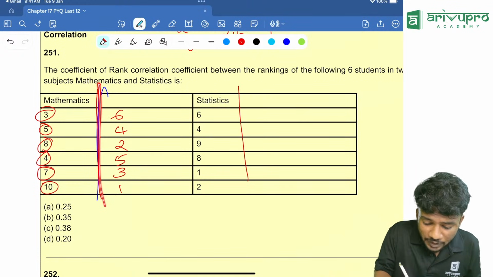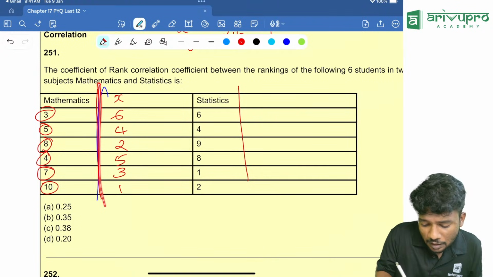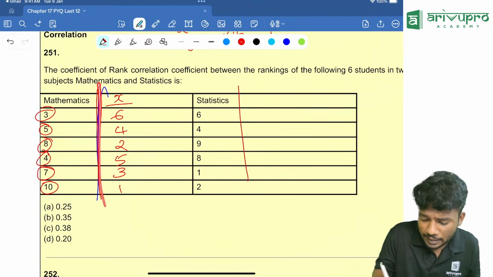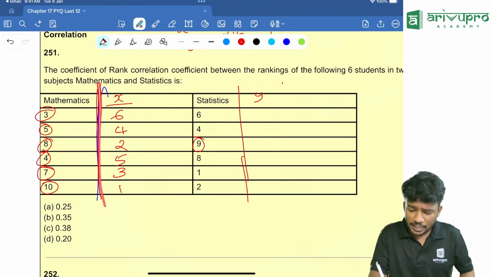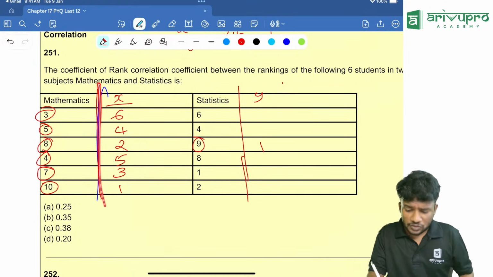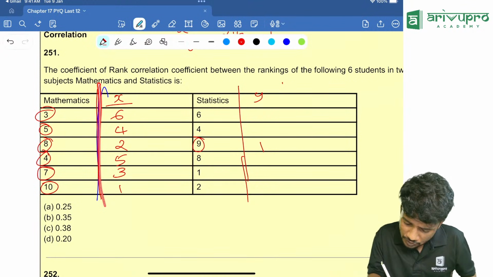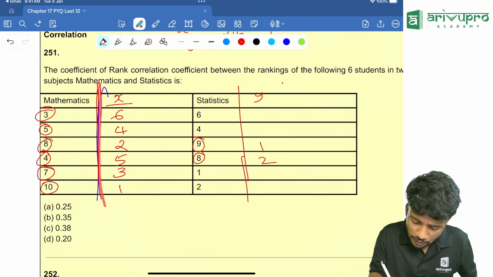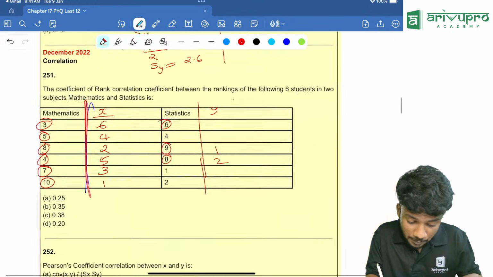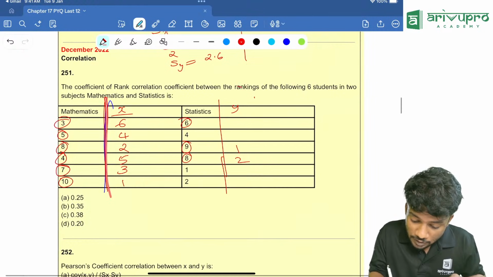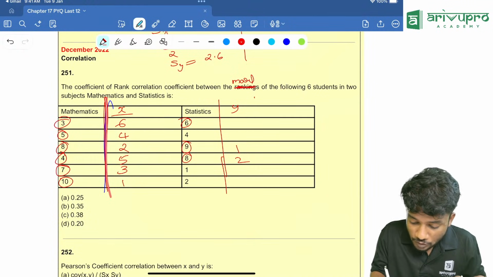Similarly, over here, I am writing it as x values, rx or rank x. Here I am taking it as y values. Who is having the highest marks now? That is 9. I am taking it as he is having the first rank. Then who is having this now? Second is for 2. Then this is actually a wrong question if you ask me. Instead of ranks, it should have been mentioned like ranking. Instead of ranking, it should have been marks over here.